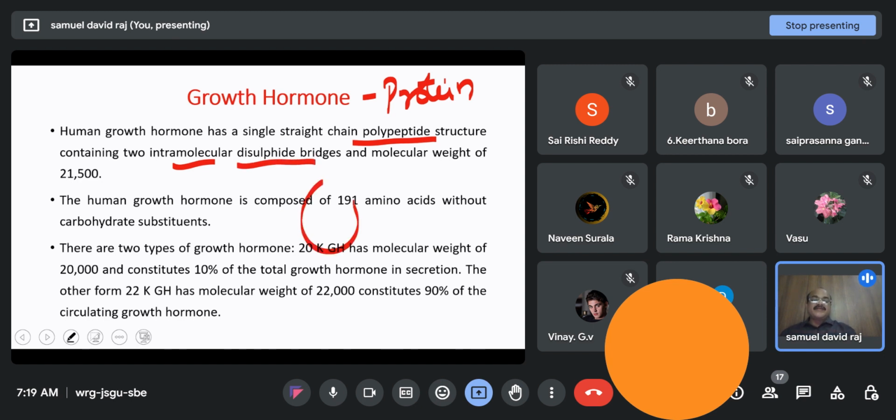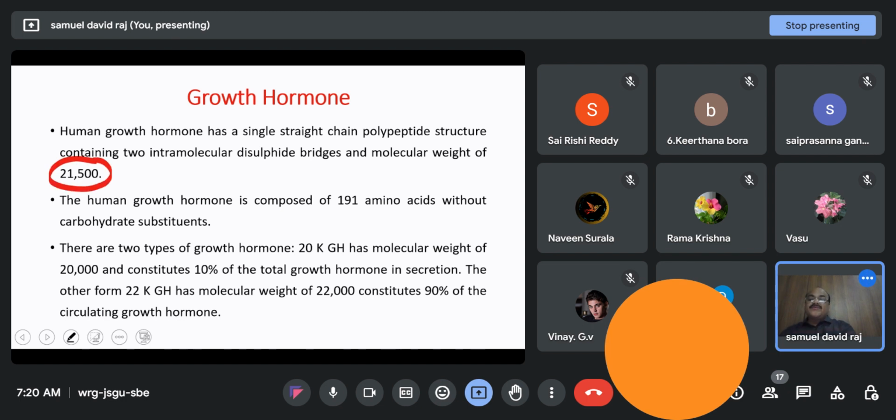That means it will be like this: a chain of amino acids, with cysteine residues that contain sulfur, which can form two disulfide bridges. Its molecular weight is 21,500, and the total number of amino acids is 191 in human growth hormone.